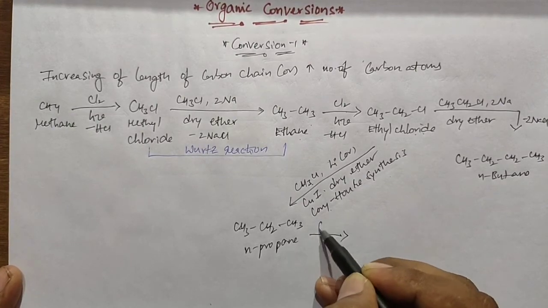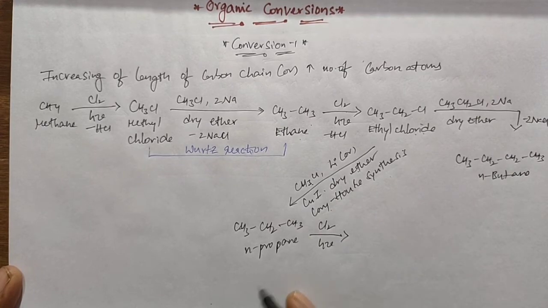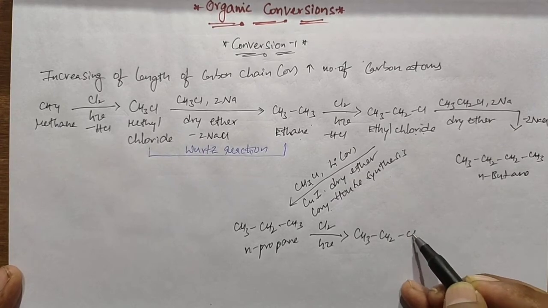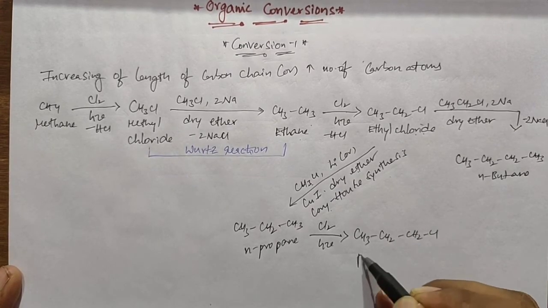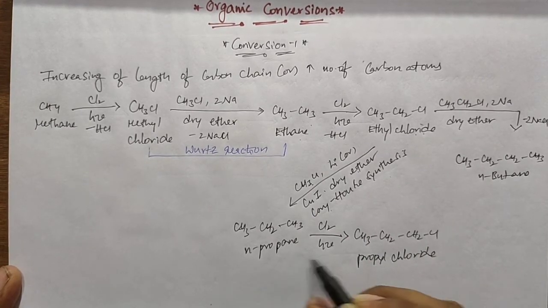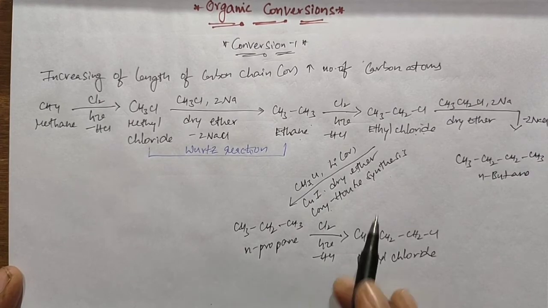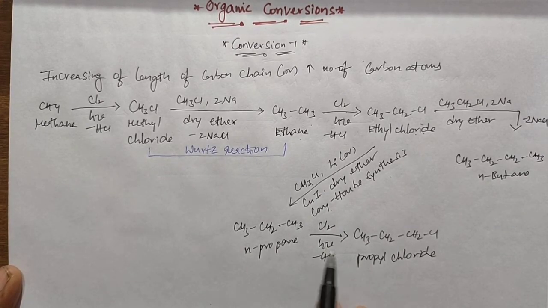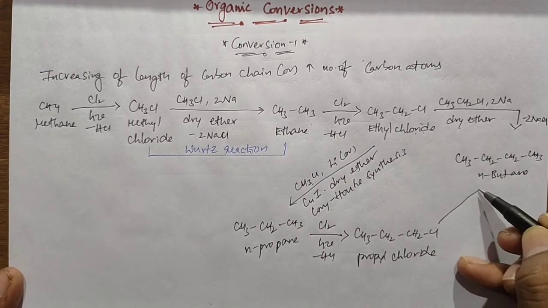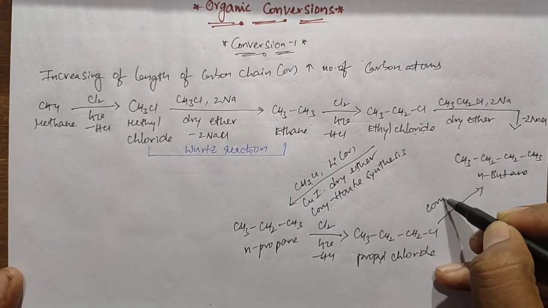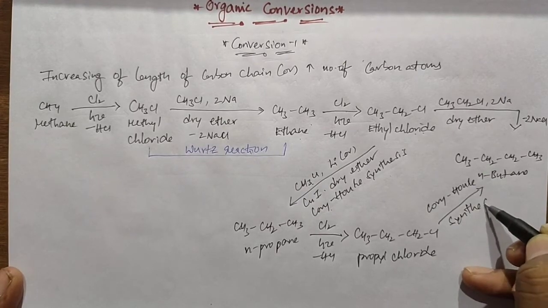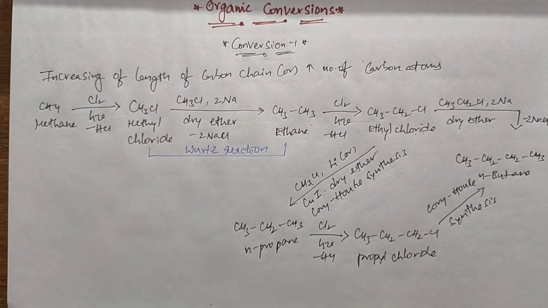Again, if n-propane undergoes chlorination in presence of sunlight, it forms propyl chloride by the loss of hydrogen chloride. This propyl chloride again undergoes Corey-House synthesis and forms n-butane.